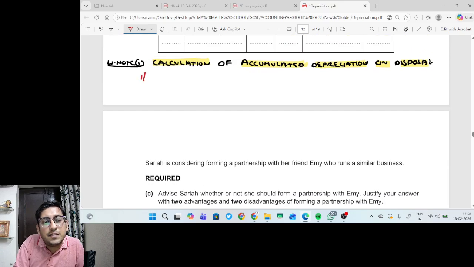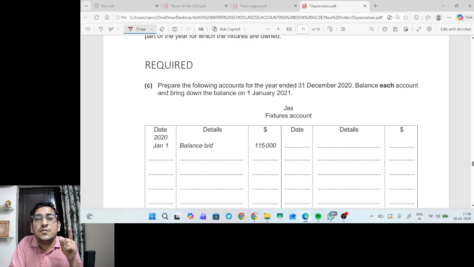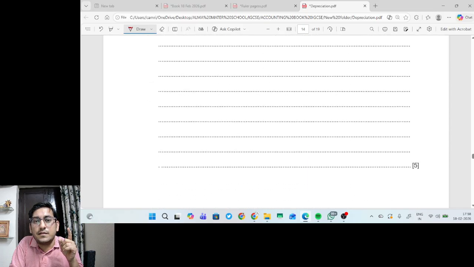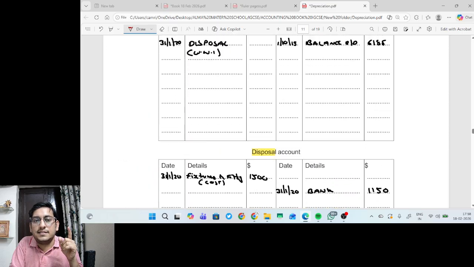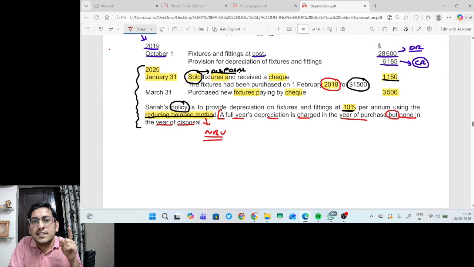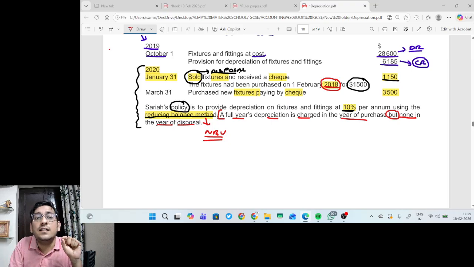1st September 2017 and that ends on 30th September 2018. This is the year of purchase because the date is given as 1st February 2018. The question is, where has it gone? Yes. So the asset has been purchased on the date of 1st February 2018, which falls in which financial year? 1st October 2017 to 30th September 2018.